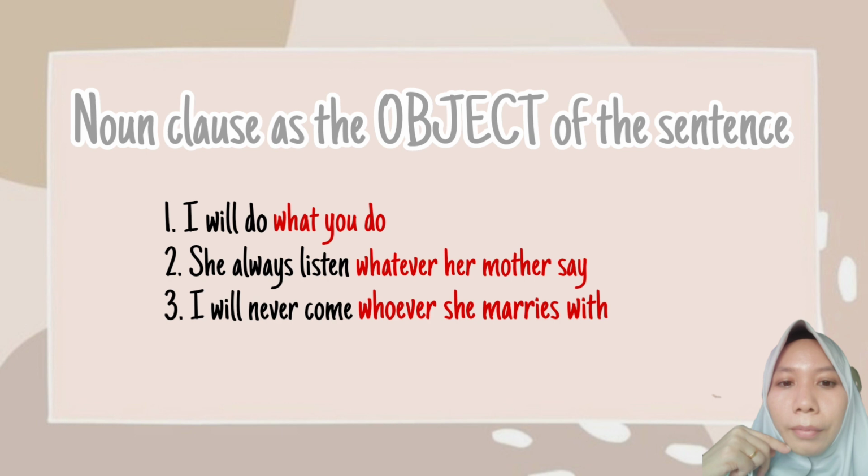The last sentence. I will never come whoever she marries with. The noun clause in this sentence is? That's right. The noun clause is whoever she marries with. And the noun clause functions as the object of the verb come.